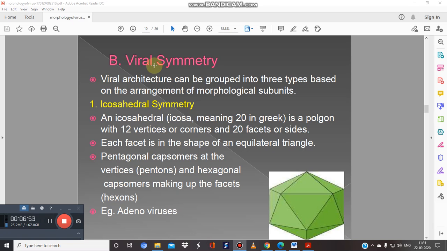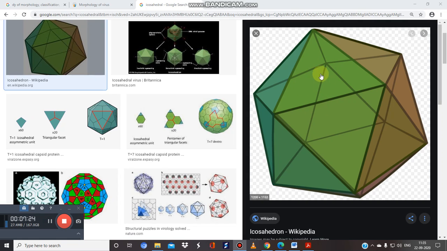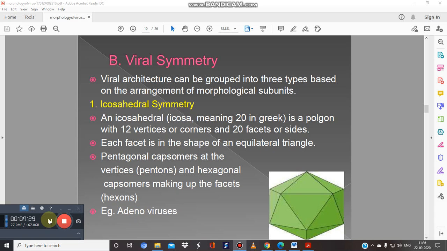So if we talk about viral symmetry, we can say the virus architecture can be grouped into three types based upon the arrangement of the morphological subunits, as you can see in the image also. First is the icosahedral. Icosa generally means 20 in Greek. So it is a polygon with 12 vertices or corners and 20 facets or sides, just like this. Look at this, this is the icosahedral. An example is adenoviruses.